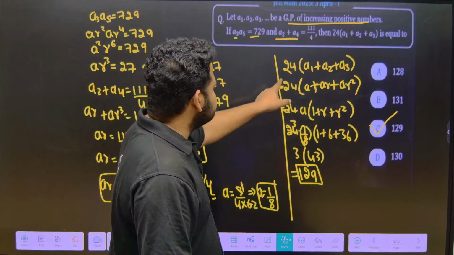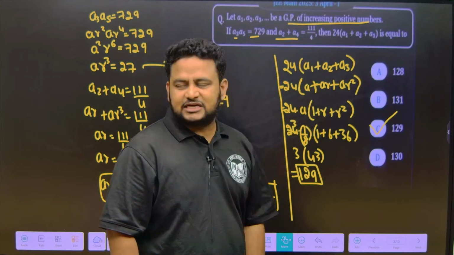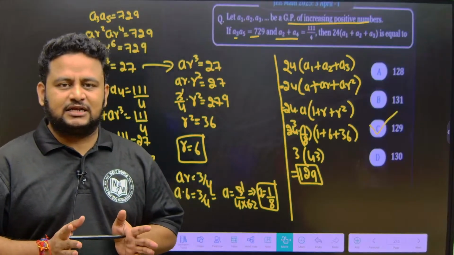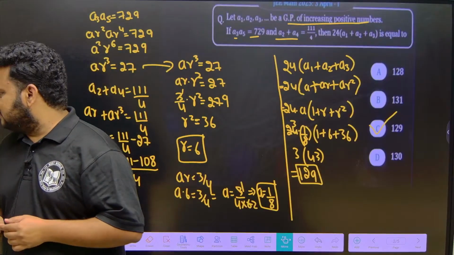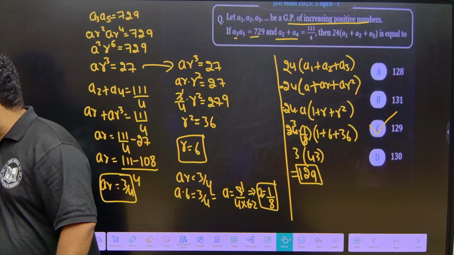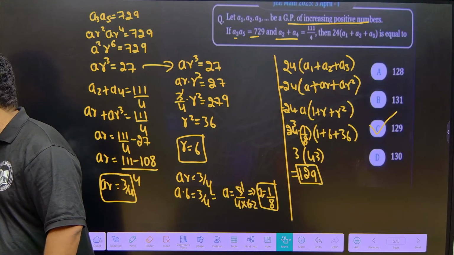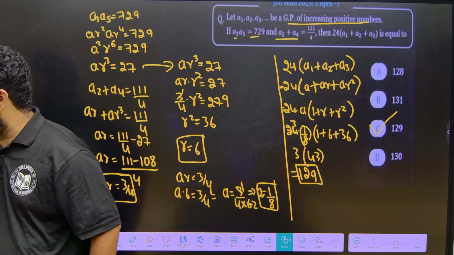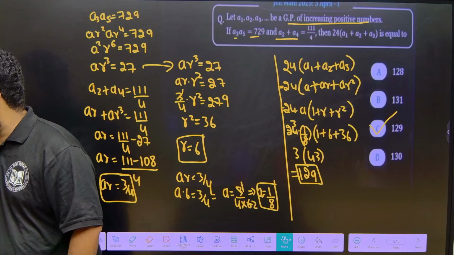Now they are asking us 24 times A1, A2, A3. Just by substituting the values, we will get the answer as 129. Clear? If you have any doubt, you can put it in the comment section, friends. Please be patient. Watch the previous classes also, the previous 4 classes are there, and this class also. Then it will be very easy for you. No need to worry. Just listen to the class.